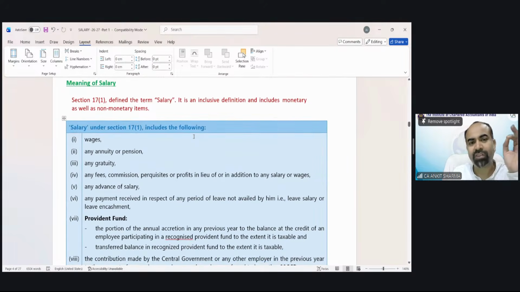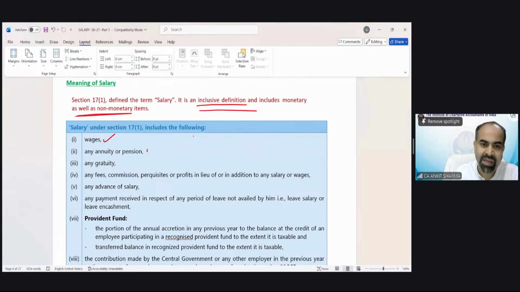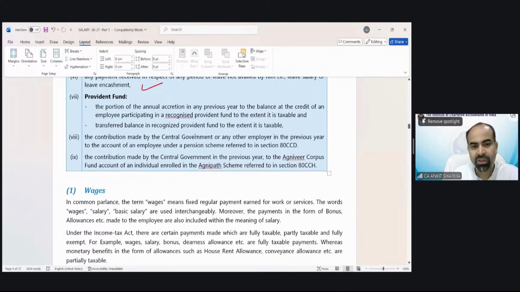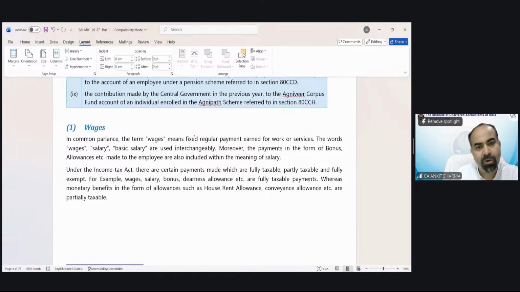Now, salary, perquisites and profit in lieu of salary, same things, not to worry. Now, the definition of salary is there. As we have discussed in the above format, this is technically the format from the study material. They already include all these things. Salary means an inclusive definition, monetary as well as non-monetary. The format I have made above is almost exactly the same. Wages mean salary, annuity, pension, gratuity, advance payment received, etc. Wages are also part of salary, same thing.